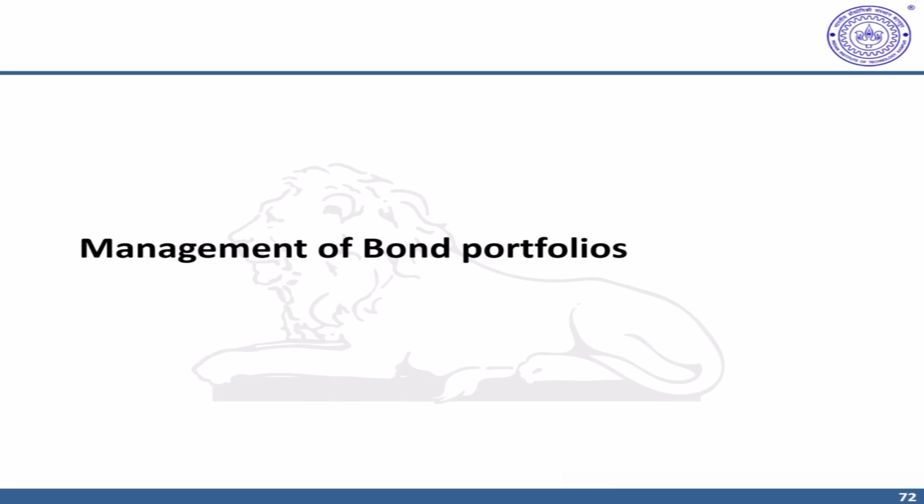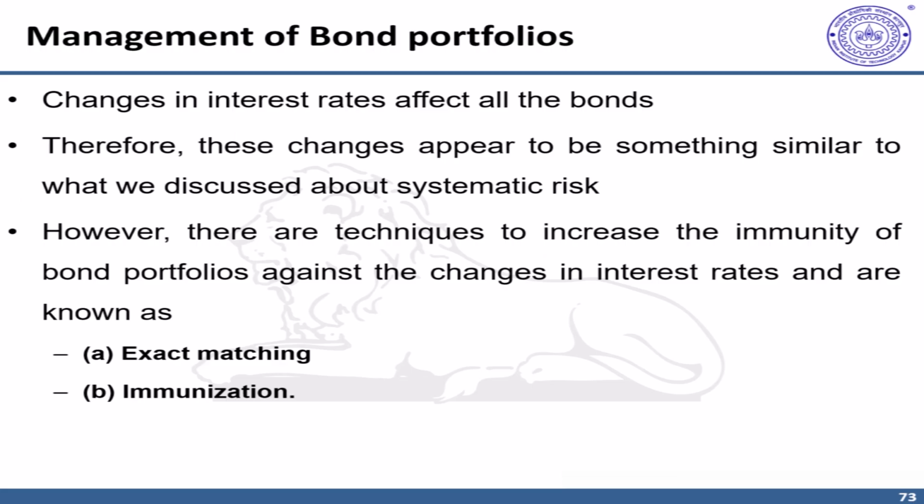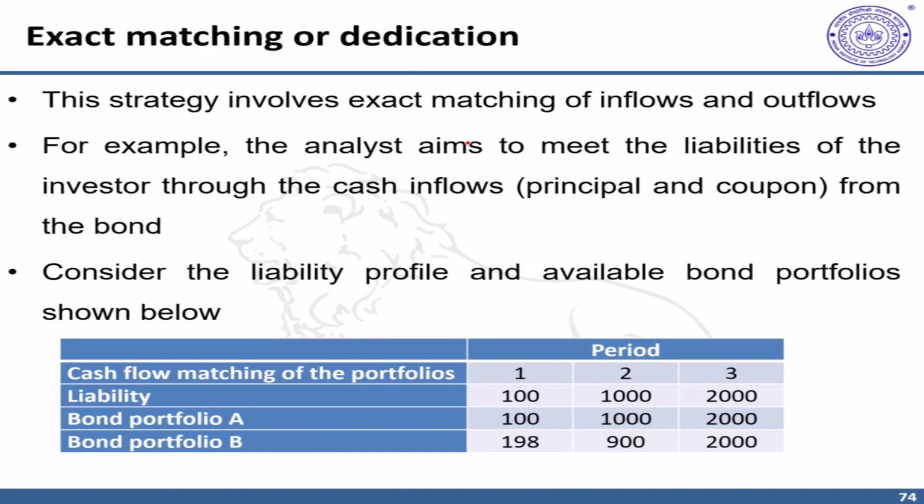In this video, we'll discuss management of bond portfolios. We have discussed that changes in interest rates affect bond prices, and these changes are somewhat similar to systematic risk. For example, we discussed that for equity portfolios, systematic risk is an important factor. Similarly, for bond prices, interest rate changes act as a systematic risk, as in they affect a large number of bonds in a similar manner. So there are techniques to increase the immunity of bond portfolios against these changes in interest rates. These include predominantly exact matching and immunization. Let's discuss them one by one.